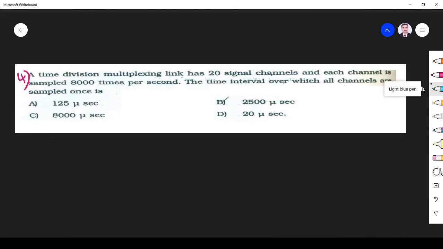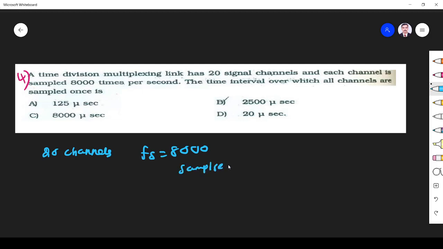Next, a TDM has 20 signal channels, so it has 20 channels, and each channel is sampled at 8,000 samples per second. So the sampling rate is 8,000 samples per second. The question is the time interval over which all the channels are sampled once. The sampling time is 1 by 8,000, and 1 by 8,000 is 125 microseconds.